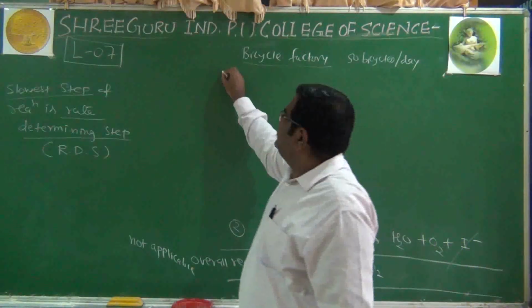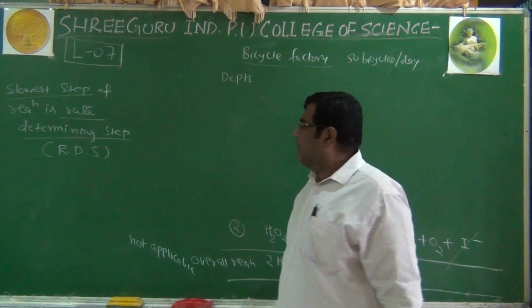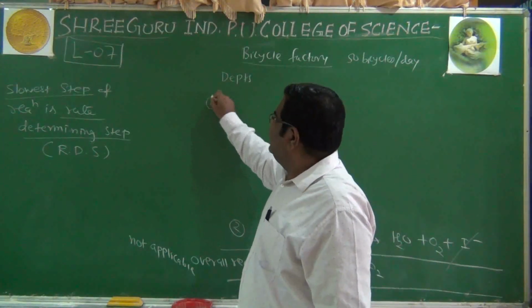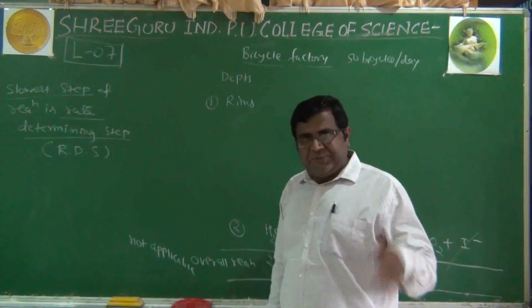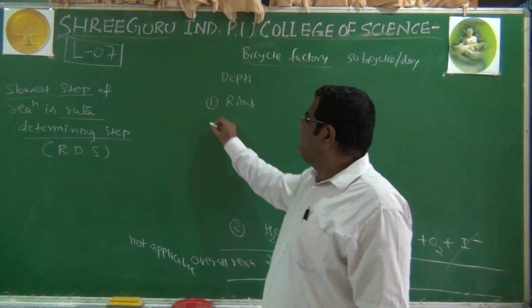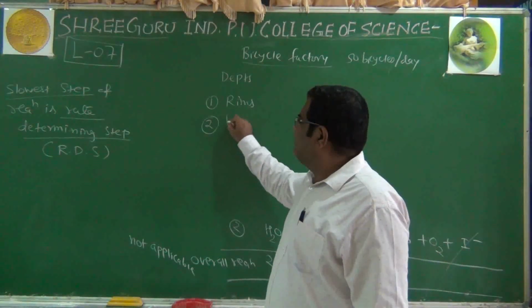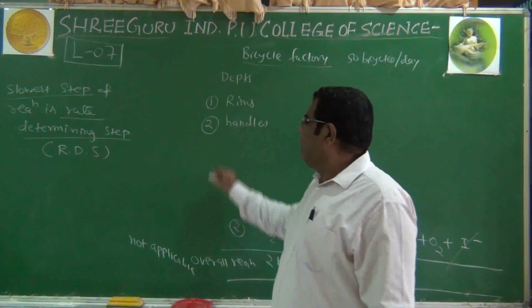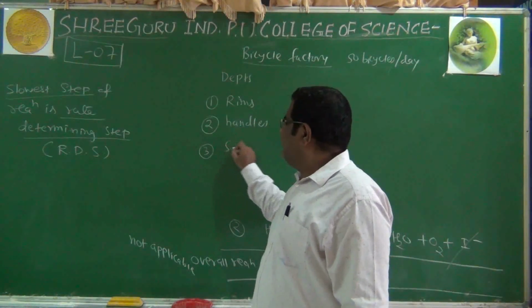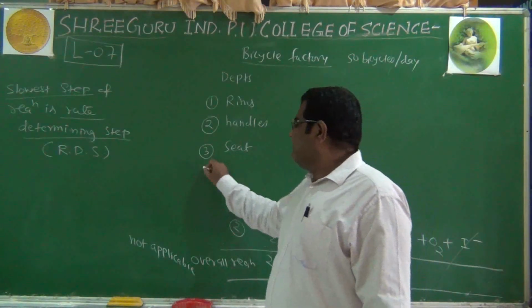There are different departments in that factory because different components are needed. There is one department which produces rims of the bicycle. Another department produces the handles required for the bicycle. The third department produces the seat required for that bicycle.